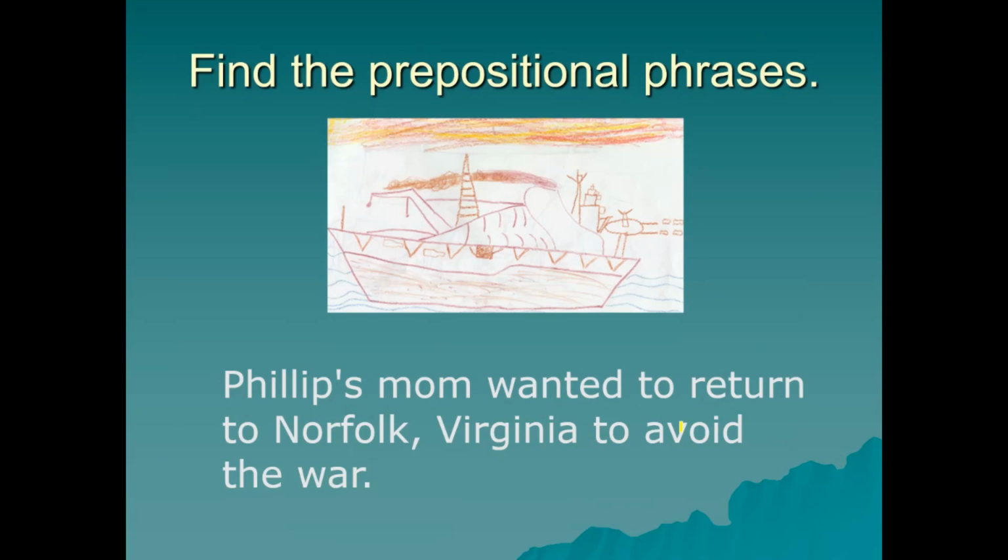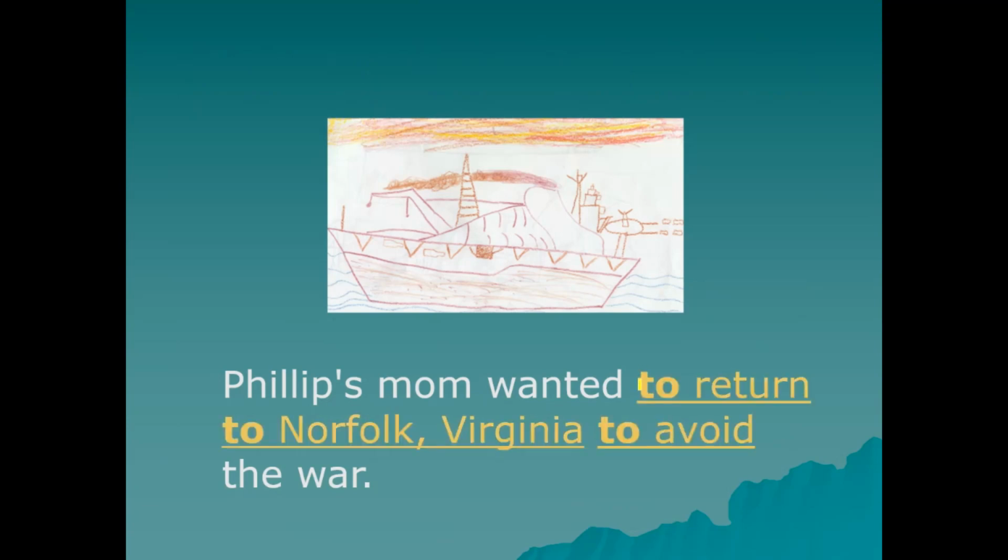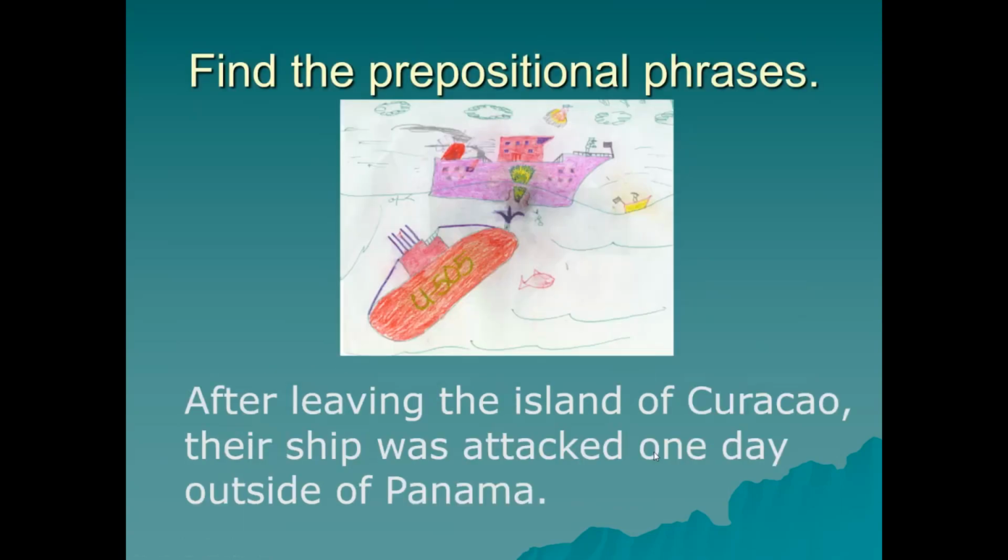Philip's mom wanted to return to Norfolk, Virginia to avoid the war. There are 2 in thrice, but to avoid the war. Super. Correct. To return and to avoid. The lesson here is that to is a preposition.